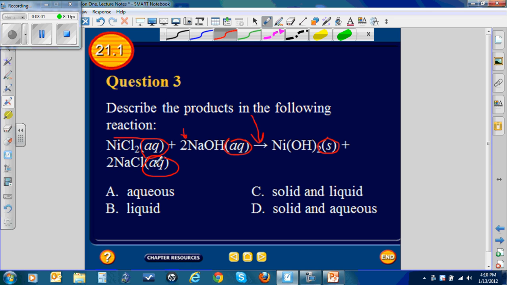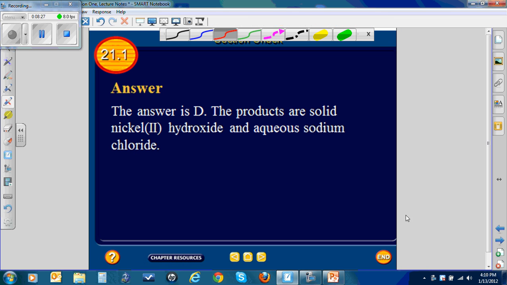It means they're dissolved in water. So the question asks you to describe the products in the following reaction. These are the reactants on this side, and over here we've got the products, the solid and the aqueous solution of salt. So the correct answer would be letter D. You can look at it here. Products are solid nickel(II) hydroxide and aqueous sodium chloride. And this concludes the lecture for Chapter 21, Section 1.